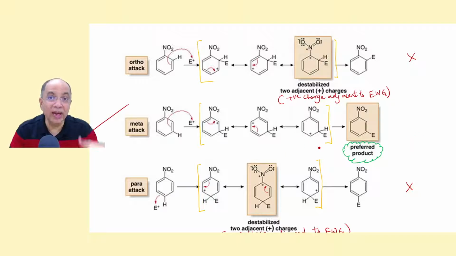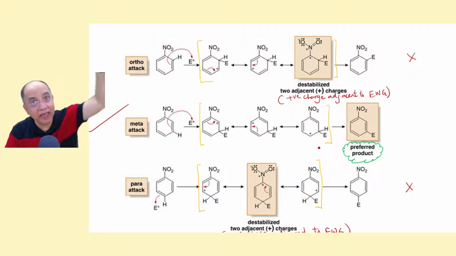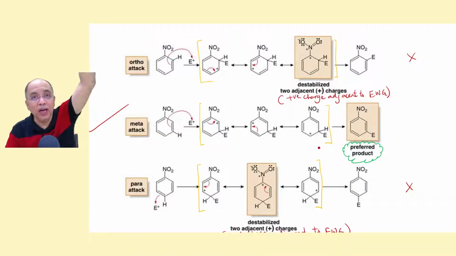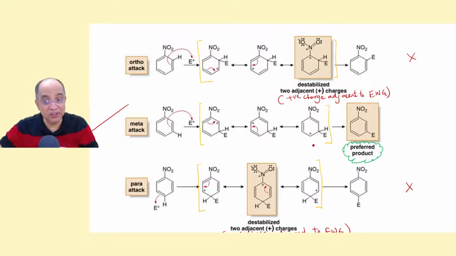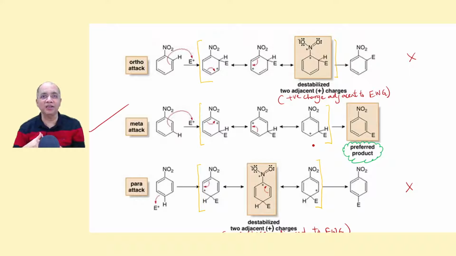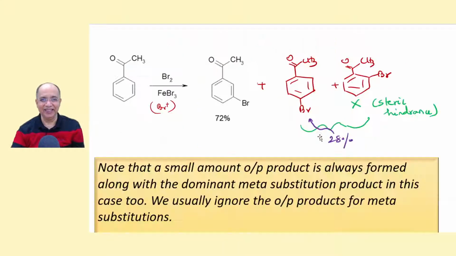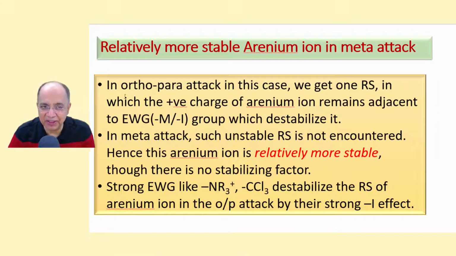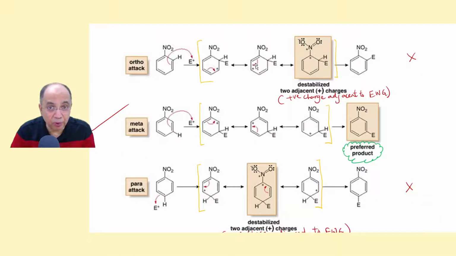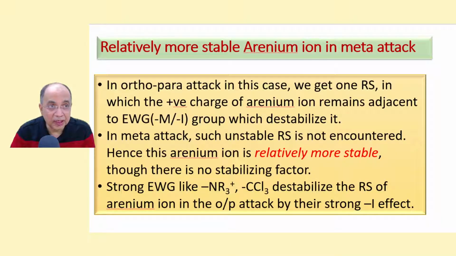But there is no additional stabilizing factor like in the case of OP directors, where there is an electron releasing group adjacent to the positive charge that was generating another RS, more stable, more contributing RS. Right? Now that is the thing I have written here. Let me read out. In ortho-para attack, in this case, we get one RS in which the positive charge comes.